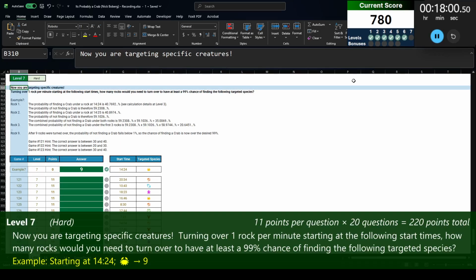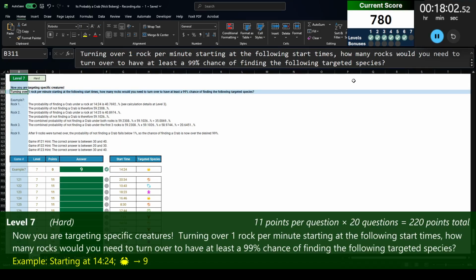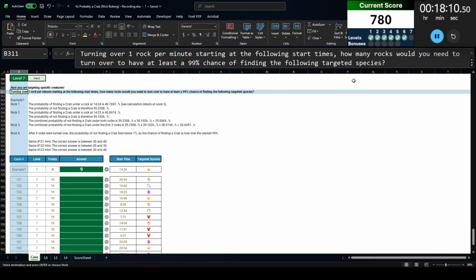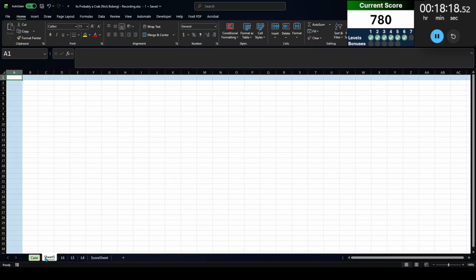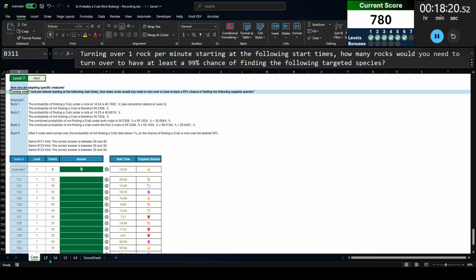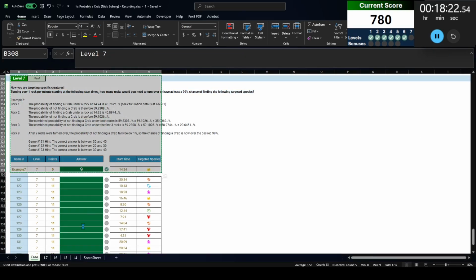Now you are targeting specific creatures. Turning over 1 rock per minute, starting at the following start times, how many rocks would you need to turn over to have at least a 99% chance of finding the targeted species? Okay, so a very different question. I just realized I didn't delete that data table, but very interesting case. All right, so let's do a level 7 sheet. Bring in all of our info.